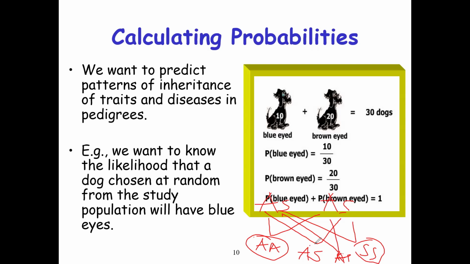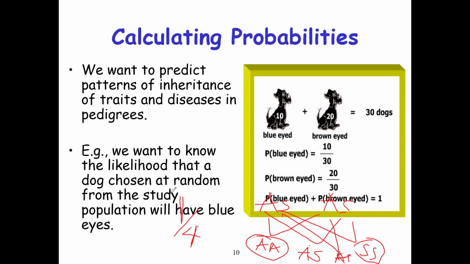Since we have only one SS, and when we sum everything here, the children are 4. It means that in every 4 children, there is a chance that you will give birth to one sickle cell child. To do the calculation, you say 1 over 4.